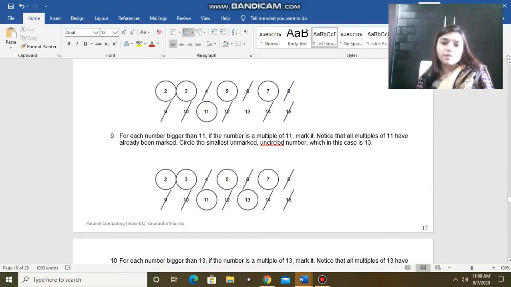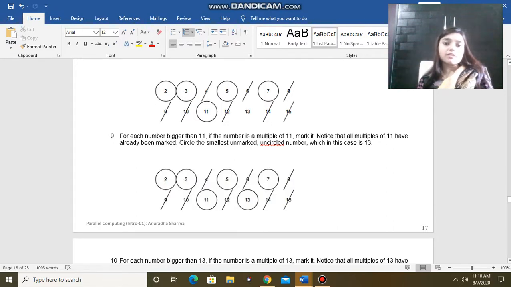After that what we can see is that only 13 is the number left which is not struck out. So we will circle 13 and we will try to find out the multiples of 13. As there are no multiples of 13, we will stop here. The condition for the termination of the algorithm is that the last number which is not struck out should be greater than the square root of n. So here we have to find the square root of 15. If 13 is greater than the square root of 15, then we can terminate the algorithm.